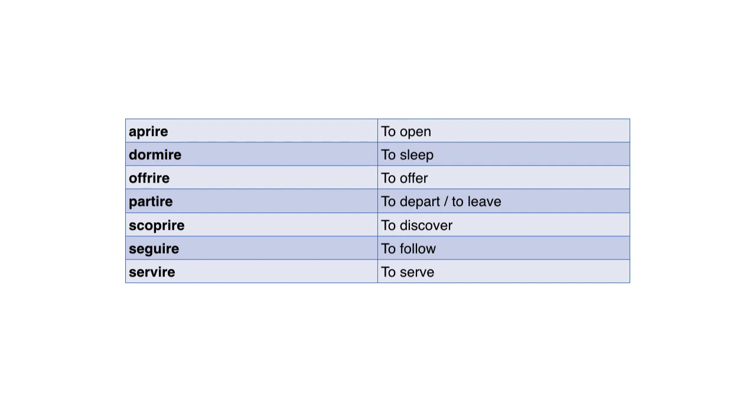So the activity is super simple. Please choose two of these verbs, but not aprire, okay? Just something else, because I don't want you to just copy the table that I gave you in one of these slides. Choose two of them and conjugate them and send me that file, and you'll be done with the activity of the day.